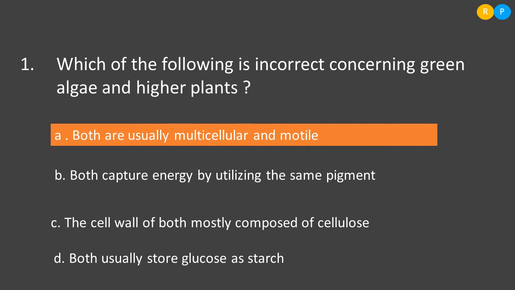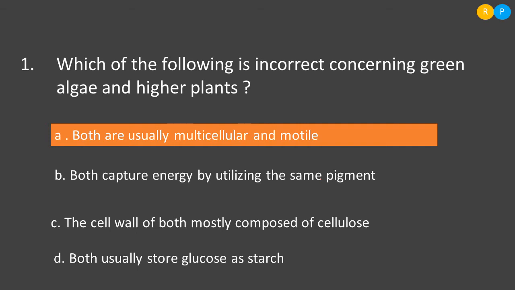So in the options they have given some statements regarding green algae and higher plants. We have to select which one is incorrect. Option A, both are usually multicellular and motile. In the lower plants, that means in the algae, we have unicellular organisms also. So we cannot consider all green algae as multicellular. We have a best example of unicellular algae, that is Chlamydomonas.